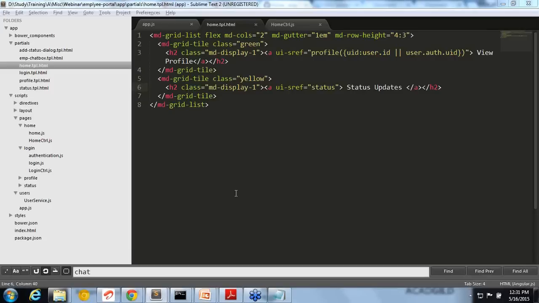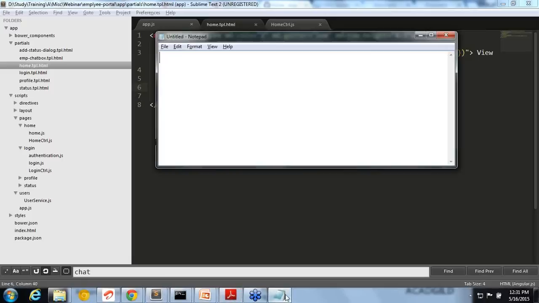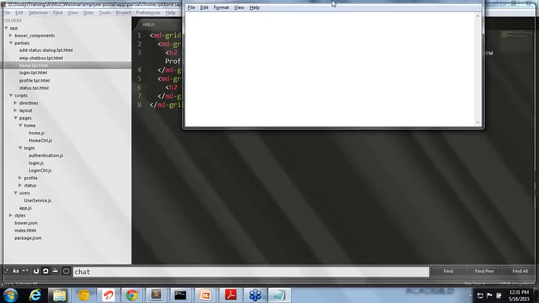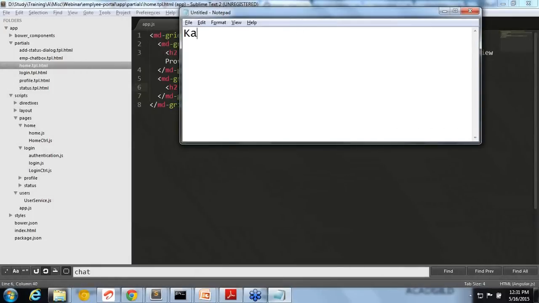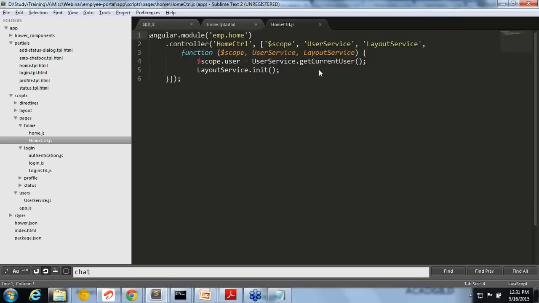Right now I don't have the code here. Basically we will be using the unit testing framework given by Angular, which is Karma. The reason I said Angular is easy to unit test is because every controller, everything you are injecting, right? So you are injecting user service, layout service, anything. When unit testing, you need to mock the data, right? Every data may not be available.